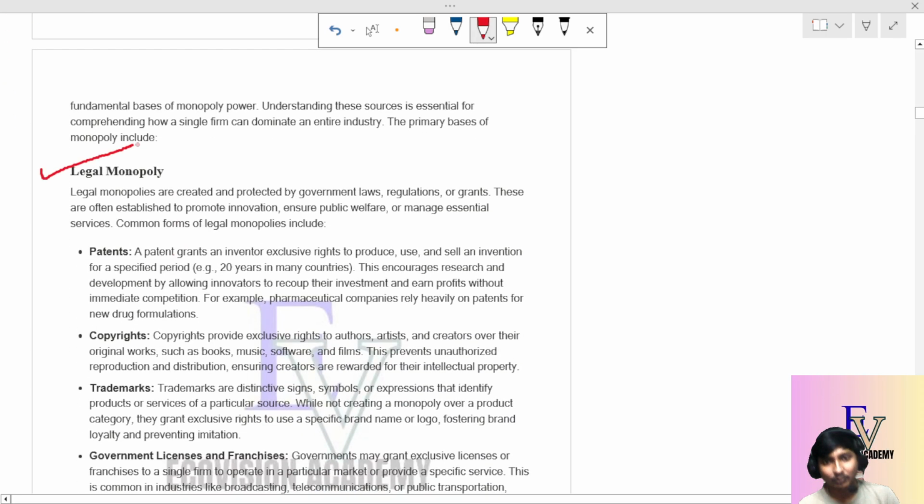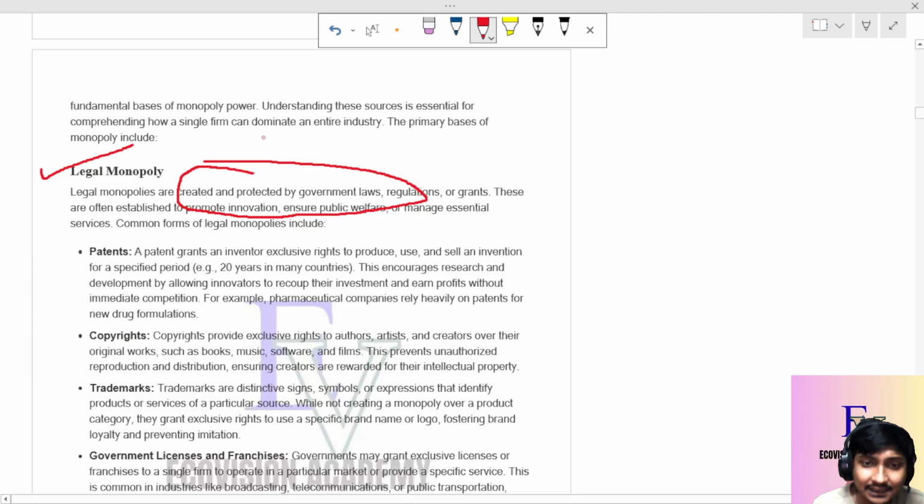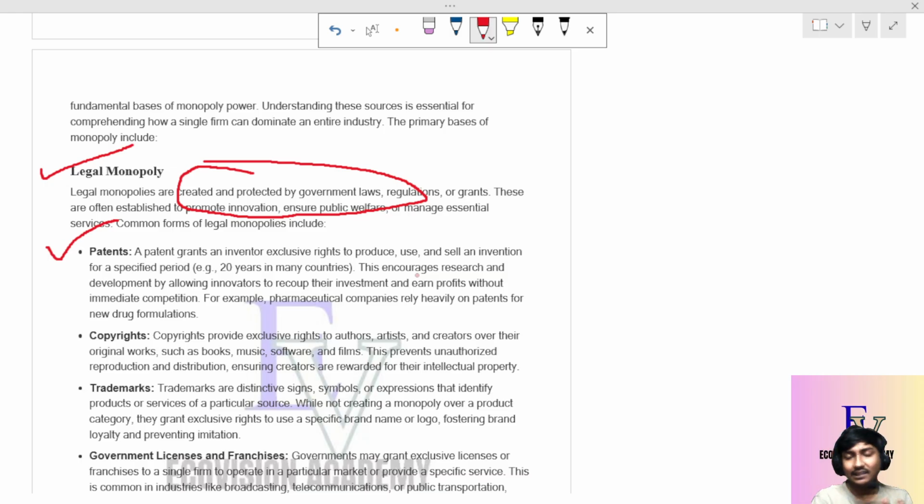Legal monopolies are created and protected by government laws. They should always promote public welfare, go for innovations, and ensure that public welfare is maintained. Common legal monopolies include patents. A patent is something the government gives you, so that you can sell this particular product in the market and no one other than you can sell it.